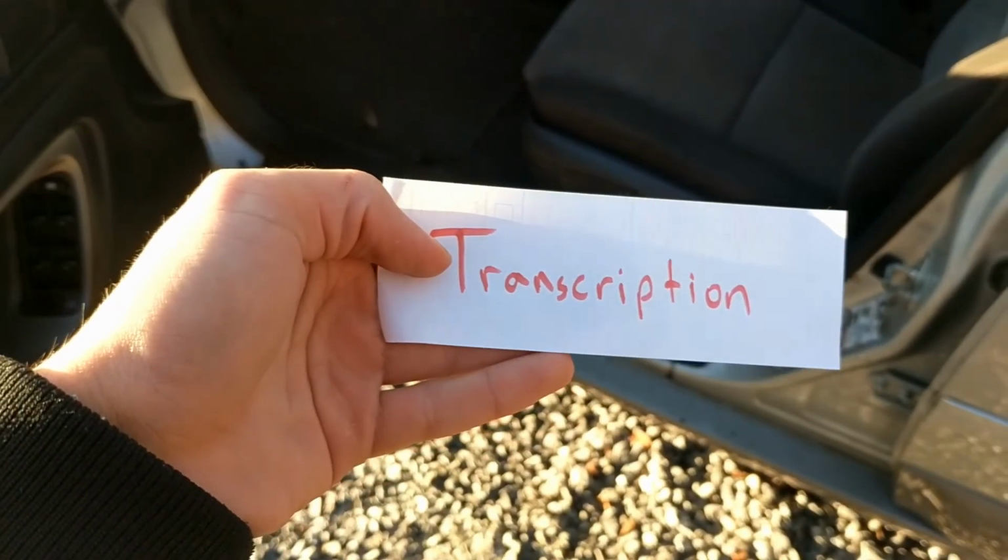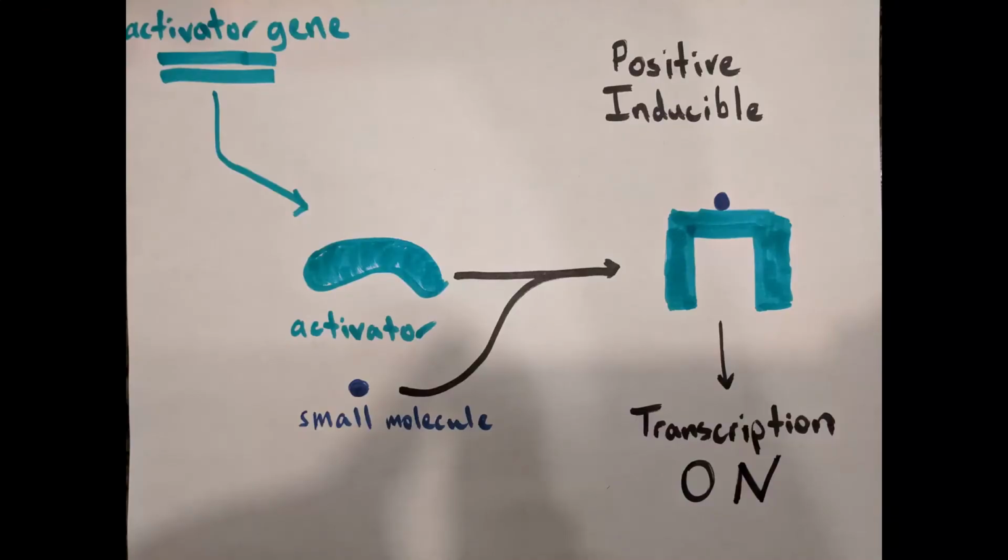Therefore, if a gene was regulated in a positive inducible manner, absence of the effector molecule would result in extremely low levels of transcription, but presence of even a small amount of the effector molecule could increase transcription exponentially.